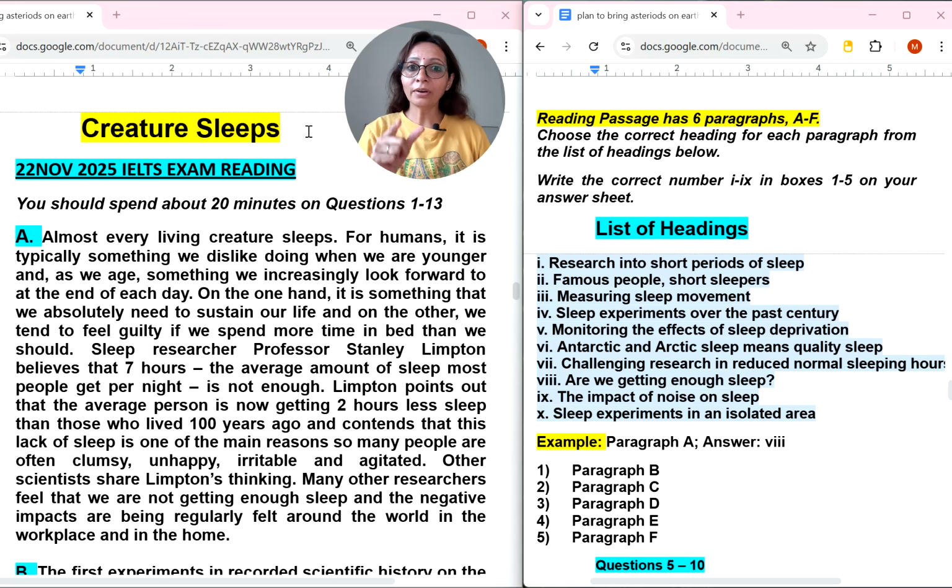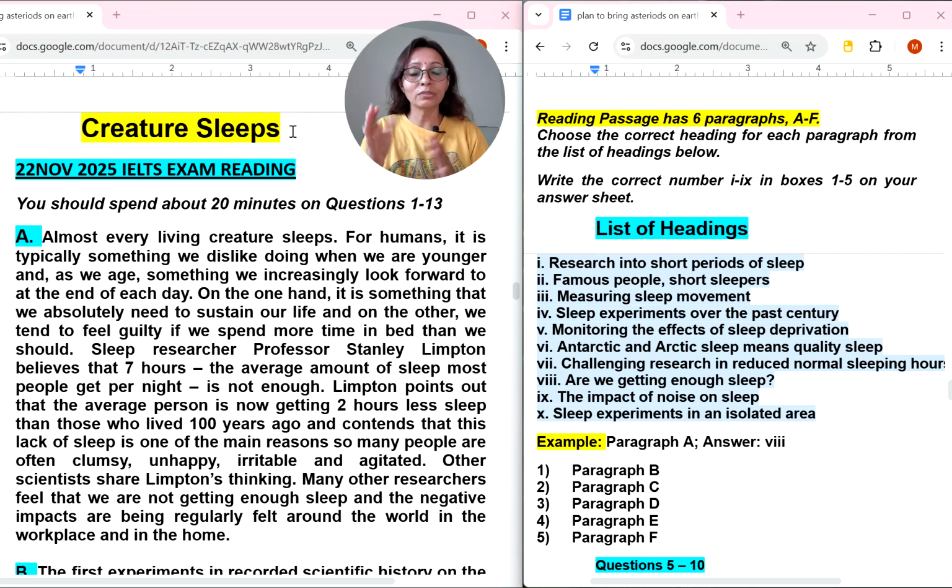Immediately do all readings relating to sleeping or sleep patterns or creature sleeps. 5-6 reading passages are available on the internet as well as with me also. Please do all sleep-related IELTS reading passages, because almost every month this kind of reading is repeated. So this is a science kind of reading.